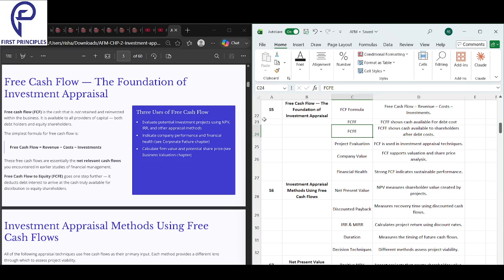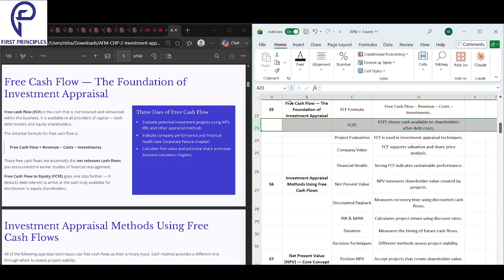Or let me put it in a more simplistic sense. FCF also is called as FCFF. So if you find it interchangeable in the exam, don't get confused. It's the same thing. It's how much money you have before you pay anybody. That is your free cash flow. And after you pay off your debt, how much money you have left for equity shareholders, that is called FCFE.